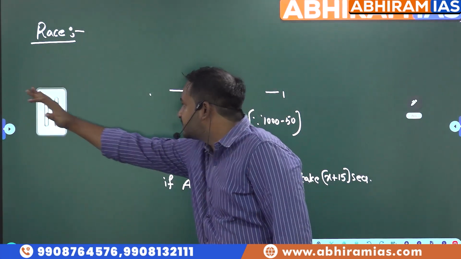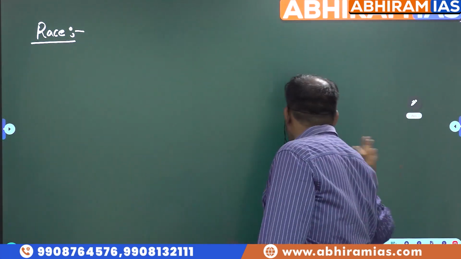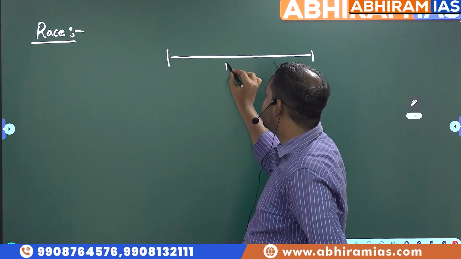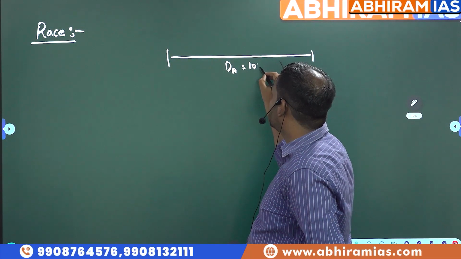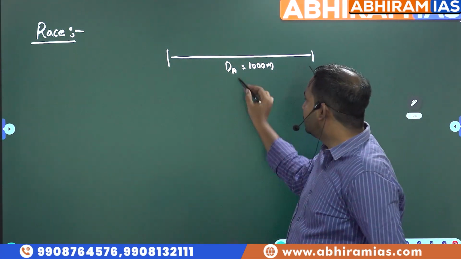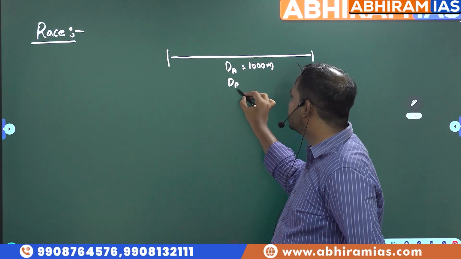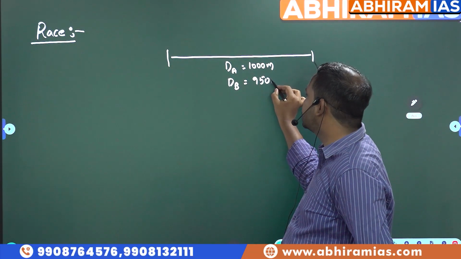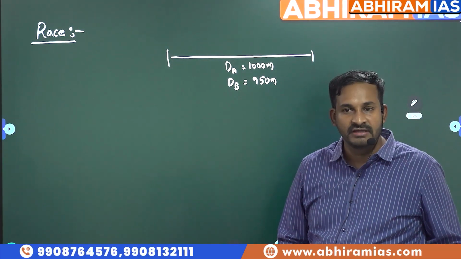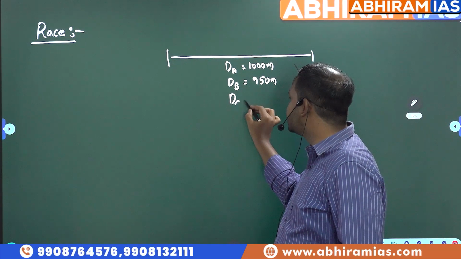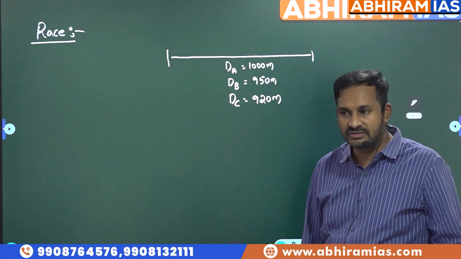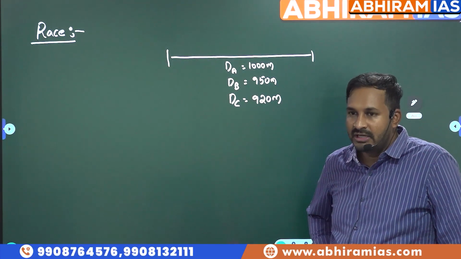From the first sentence, what we can write here, students? The race is for what distance? 1000 meters. So distance covered by A is equal to what? 1000 meters. Why? Because he is the one who is giving start to both B and C. Now if A gives B a start of how much? 50 meters means B will cover how much? 950 meters. And the same person A is giving C a start of 80 meters means distance covered by C will be equal to what? 920 meters. 1000 minus 80. So distance covered by C will be equal to 920 meters.